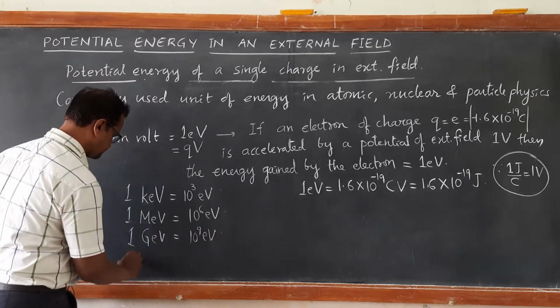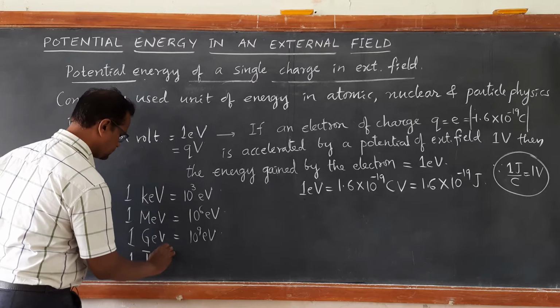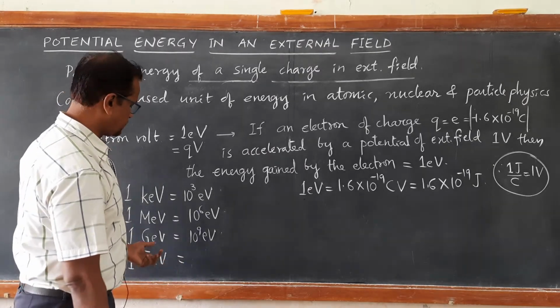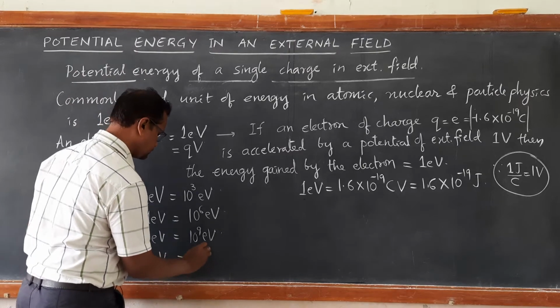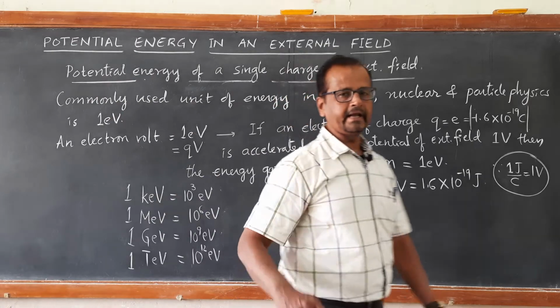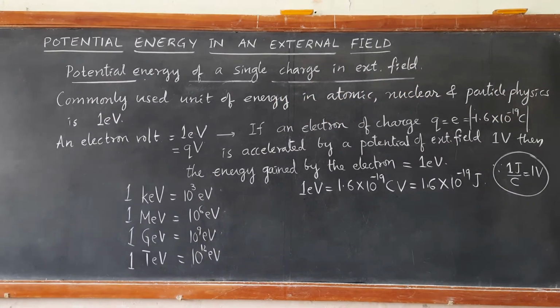1 tera electron volt, terabyte you may be knowing, is 10 to the power 12 electron volt. So, that can be further converted into the corresponding SI unit, that is, in terms of joules.